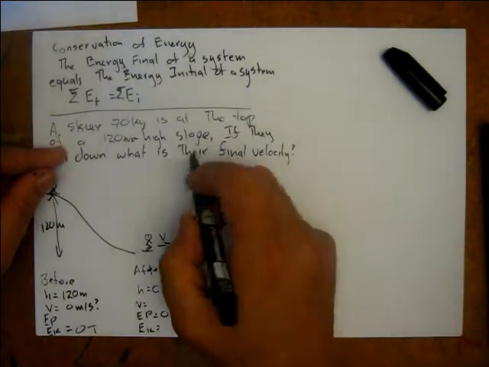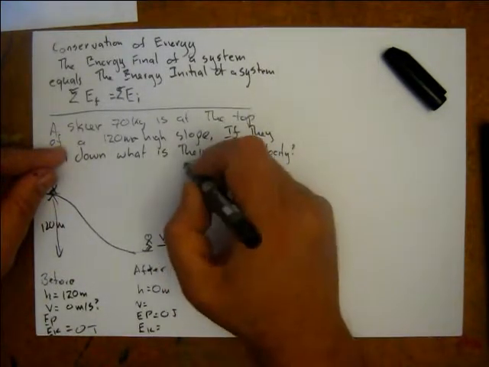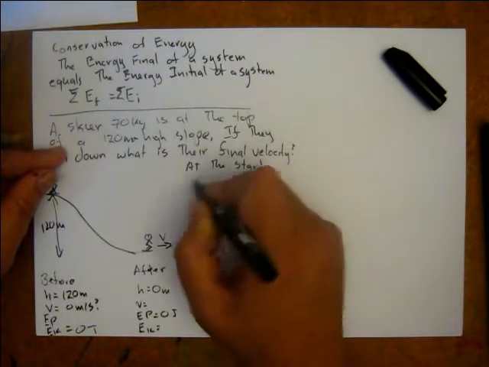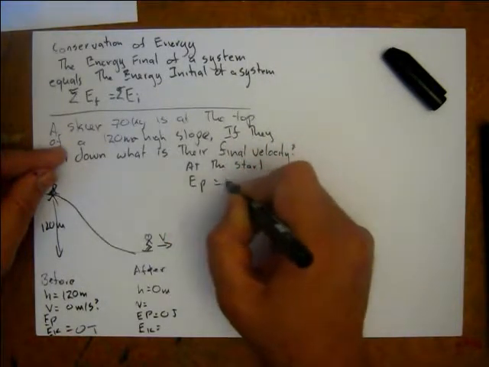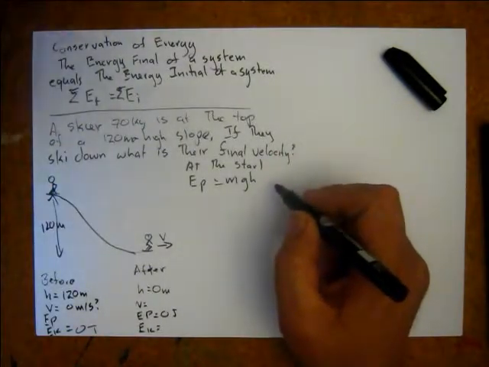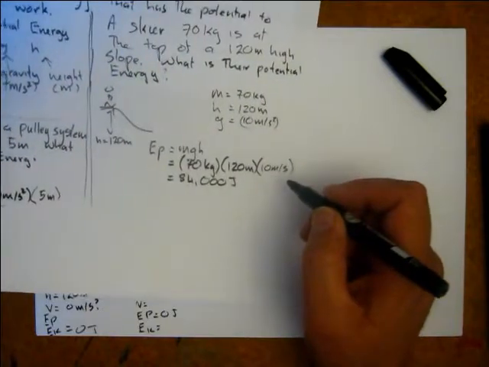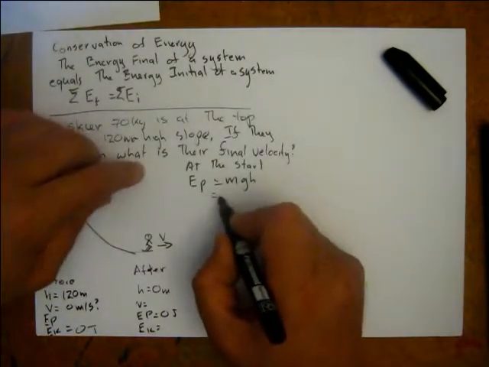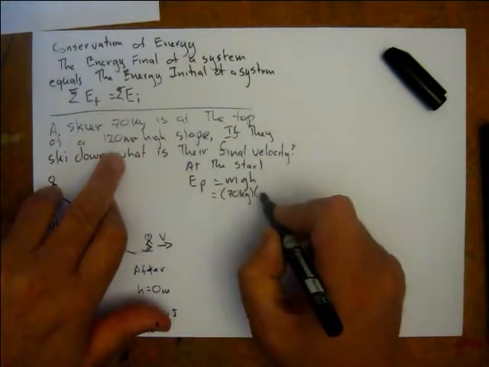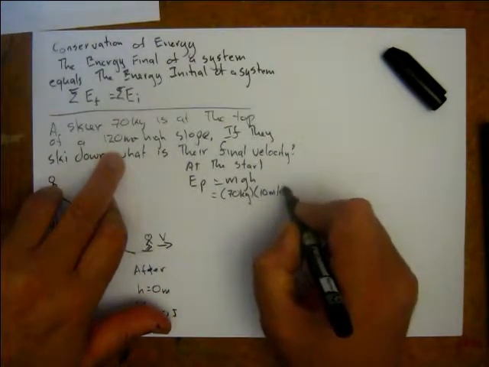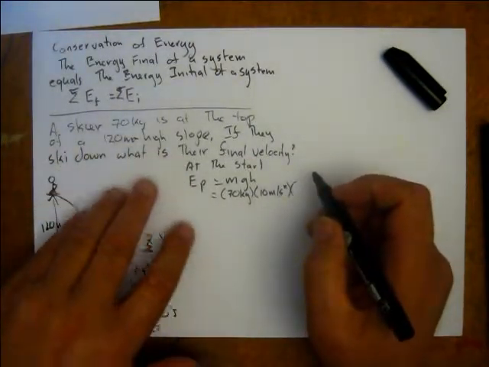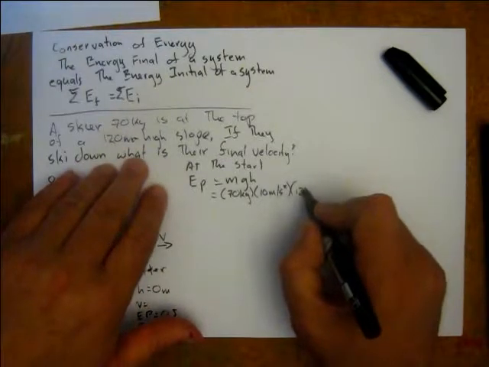So let's work out the potential energy. At the start, EP equals mass times gravity times height, the gravitational potential energy, just like we did in the earlier example. They weigh 70 kgs. For gravity, we're going to use 10 meters per second squared just because it makes the maths easy, and we're using a height of 120 meters.